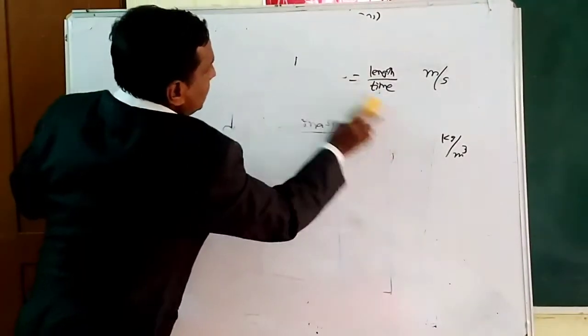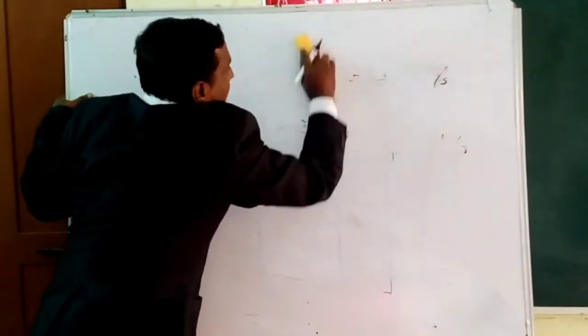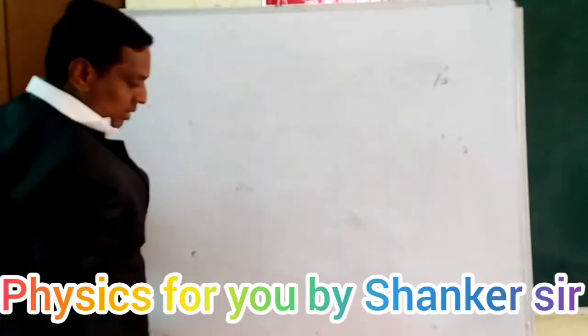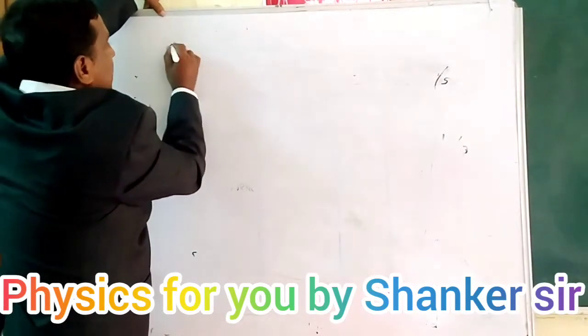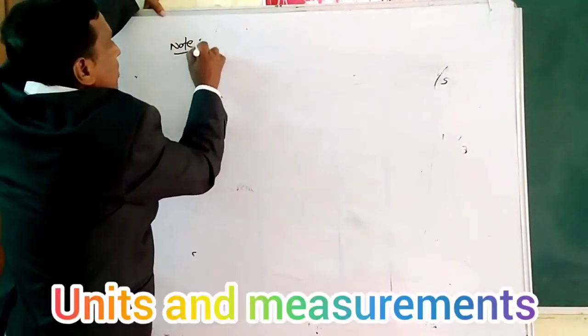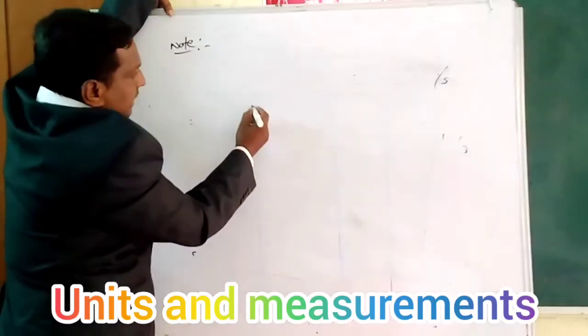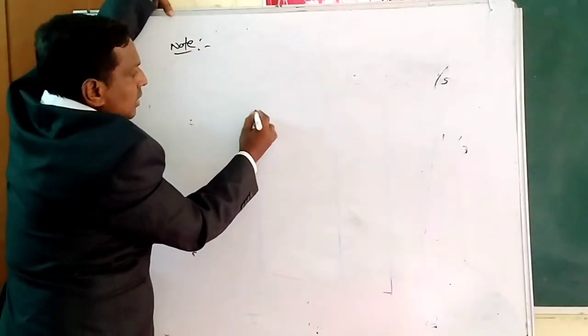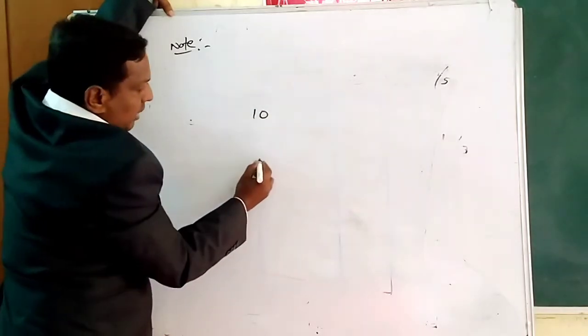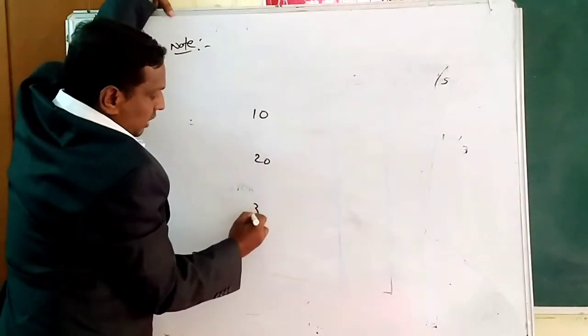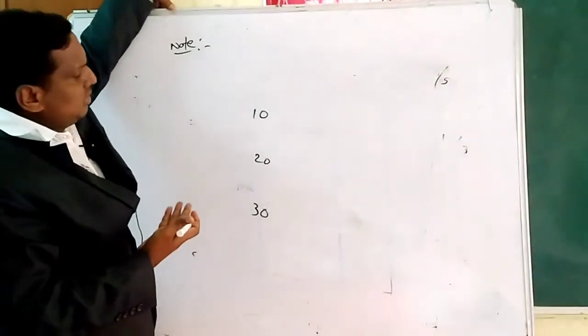My dear students, you see here in physics, take this note. I am writing numbers: 10, 20, and 30, just numbers only.